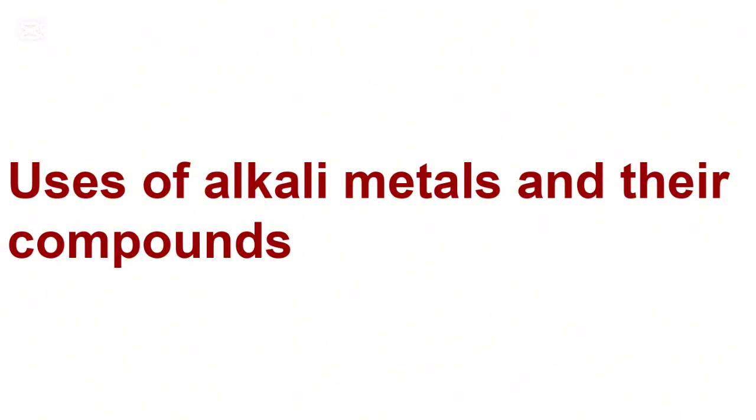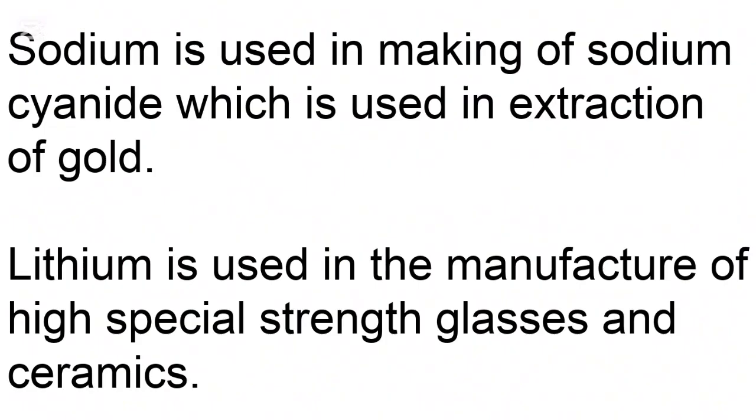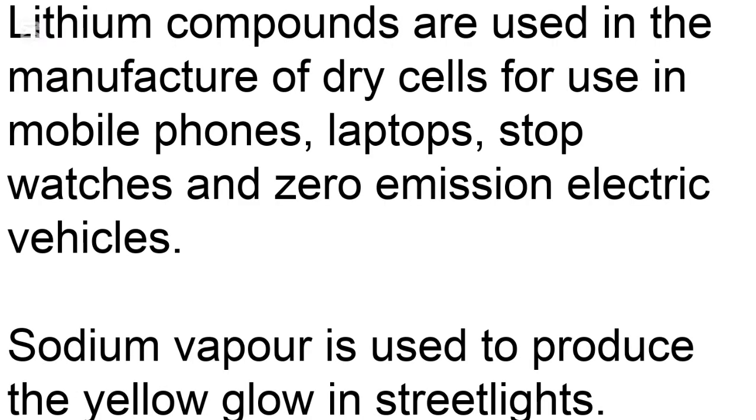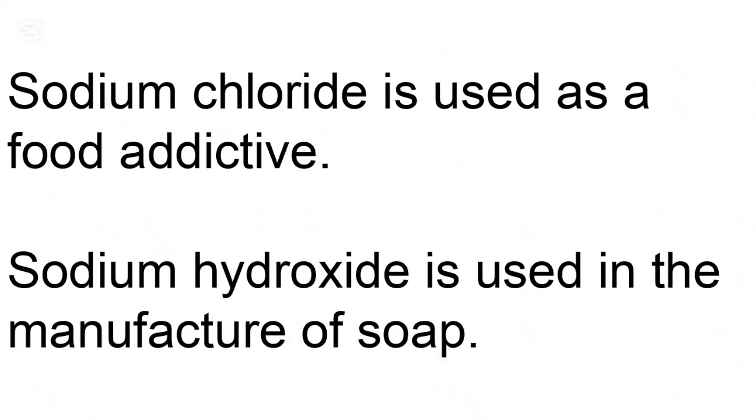Uses of alkali metals and their compounds. Sodium is used in making sodium cyanide, which is used in extraction of gold. Lithium is used in the manufacture of high special strength glasses and ceramics. Lithium compounds are used in the manufacture of dry cells for use in mobile phones, laptops, stopwatches, and zero-emission electrical vehicles. Sodium vapor is used to produce the yellow glow in street lights. Sodium chloride is used as a food additive.